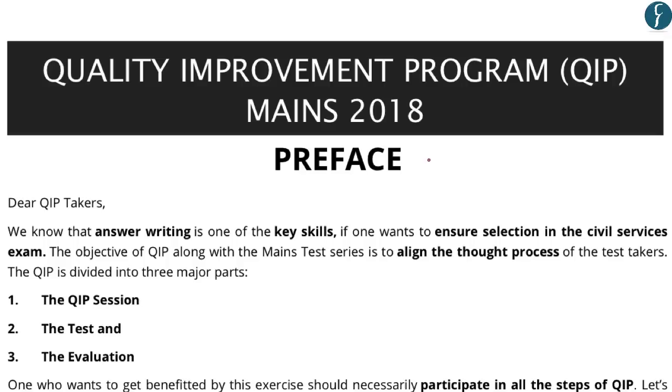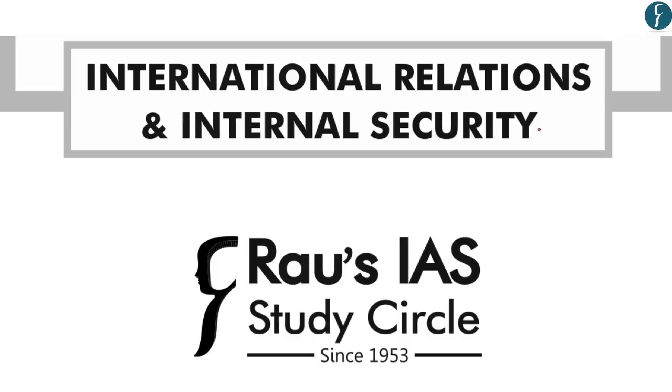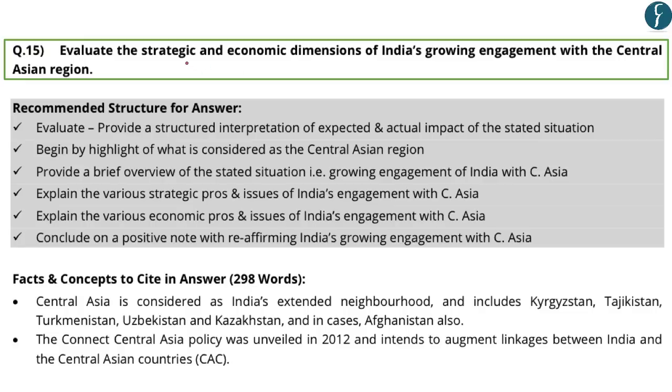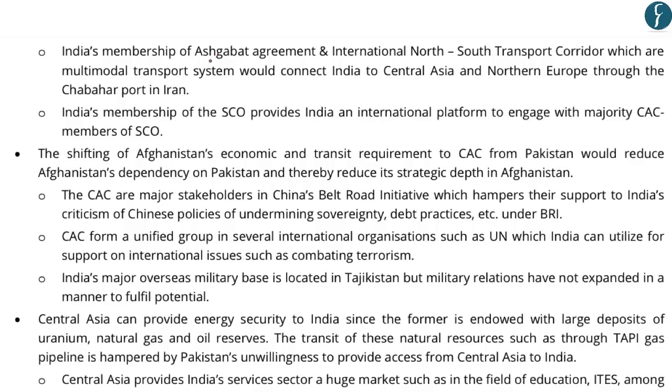Now, apart from the Focus magazine, if you take a look at the QIP program, or the Quality Improvement Program, that is provided just prior to the mains examination, especially within the context of international relations and internal security, a question was asked: evaluate the strategic and economic dimensions of India's growing engagement with the Central Asian region. The QIP booklet also provided the recommended structure for the answer, and facts and concepts to cite in the answer, which included reference to the Ashgabat Agreement, the Shanghai Cooperation Organization, and the INSTC corridor.